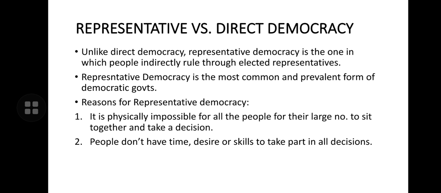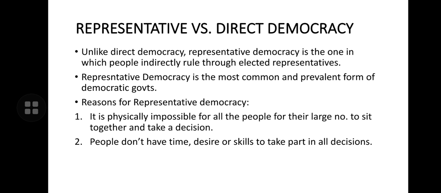Representative democracy is the most common and prevalent form of democratic government, but today it is not possible for countries to have direct democracy, because population has increased and the system has become more complex, right?